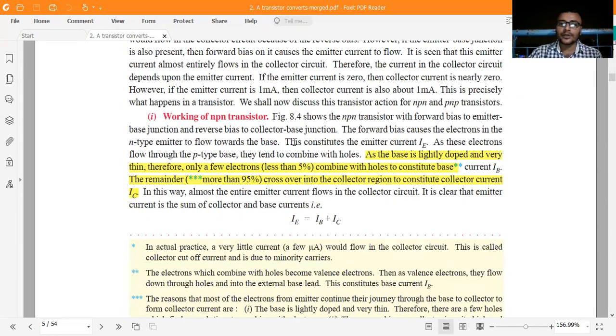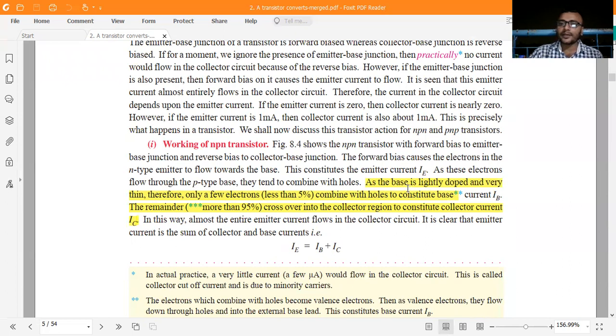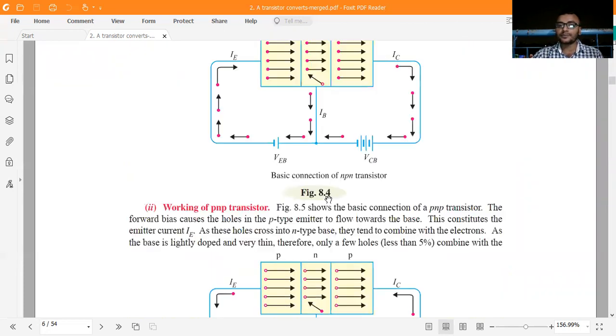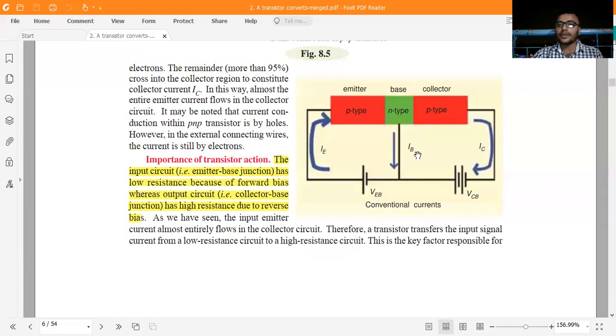Let us go on. The base is around only 5% dopant compared to the emitter and collector configurations. We can also write that the emitter current is equal to the base current plus the collector current, a combination of collector and base currents. If you look at the conventional transistors, this is the PNP conventional transistor.